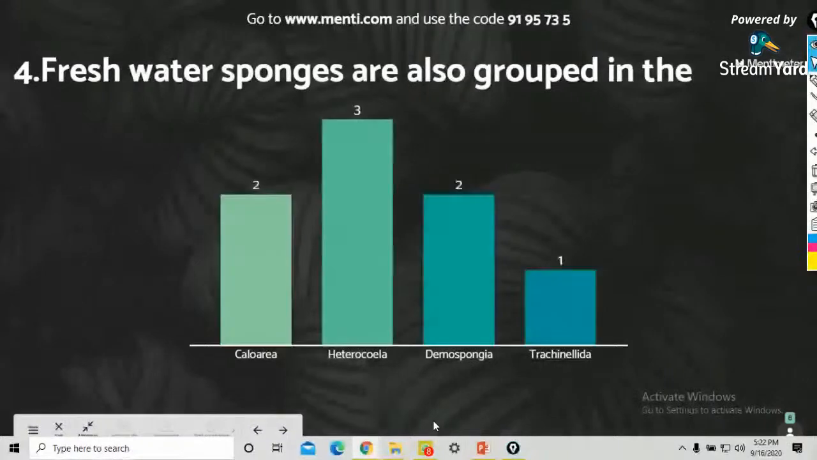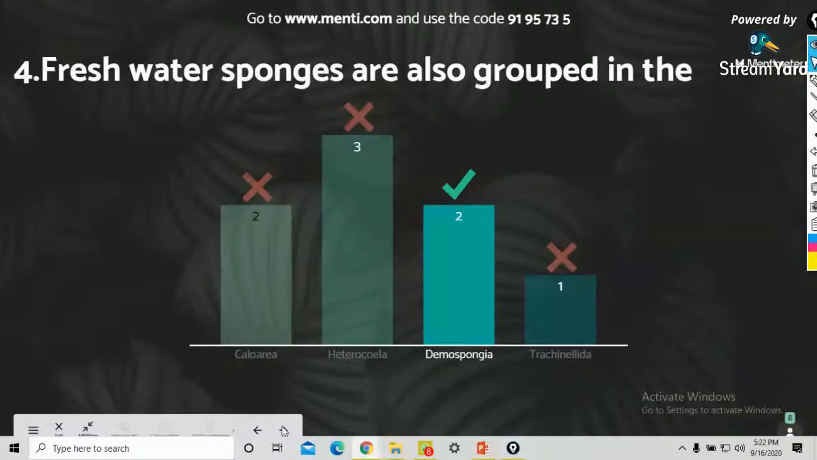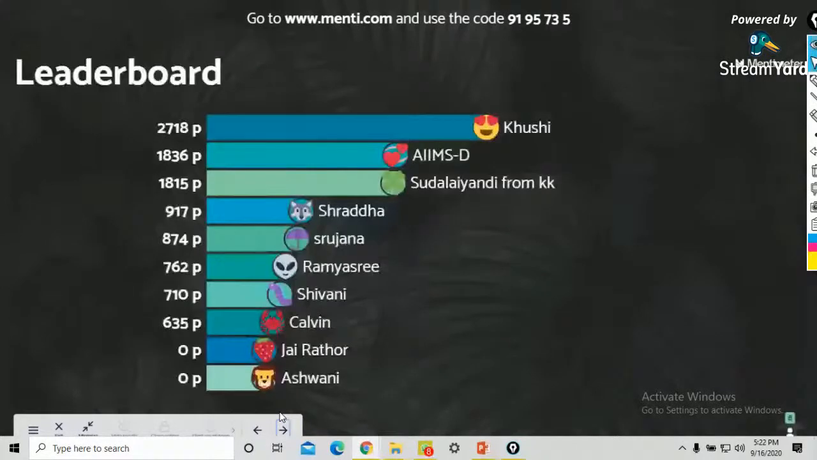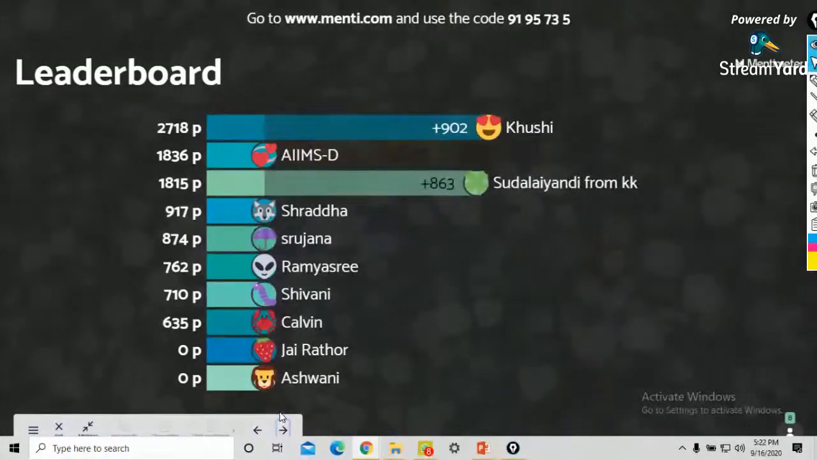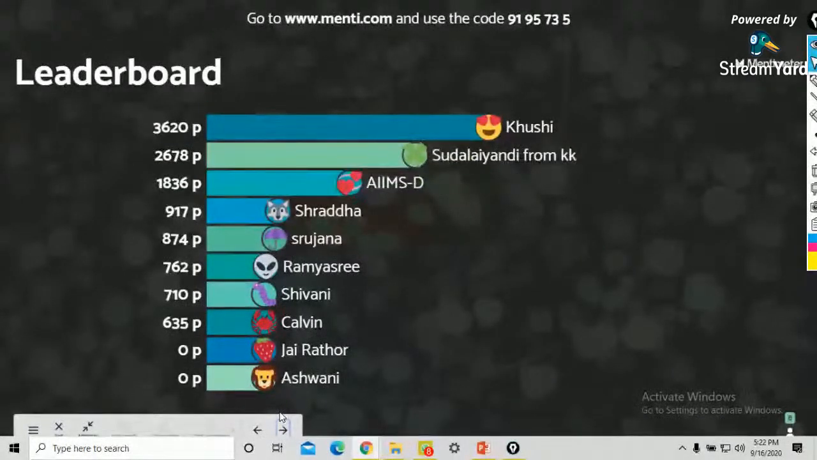Come on. Okay, the correct answer, Demospongiae. Only two have voted it, but I will not scold you because it's my mistake. I haven't told you. Very sorry, guys. Kushi and Sudelanki got it right. The names D, Shraddha, Shrujana, Ramya, Sri, Shivani, Calvin, Jay, Rathor, and Ashwini. All these are the students attending this quiz.